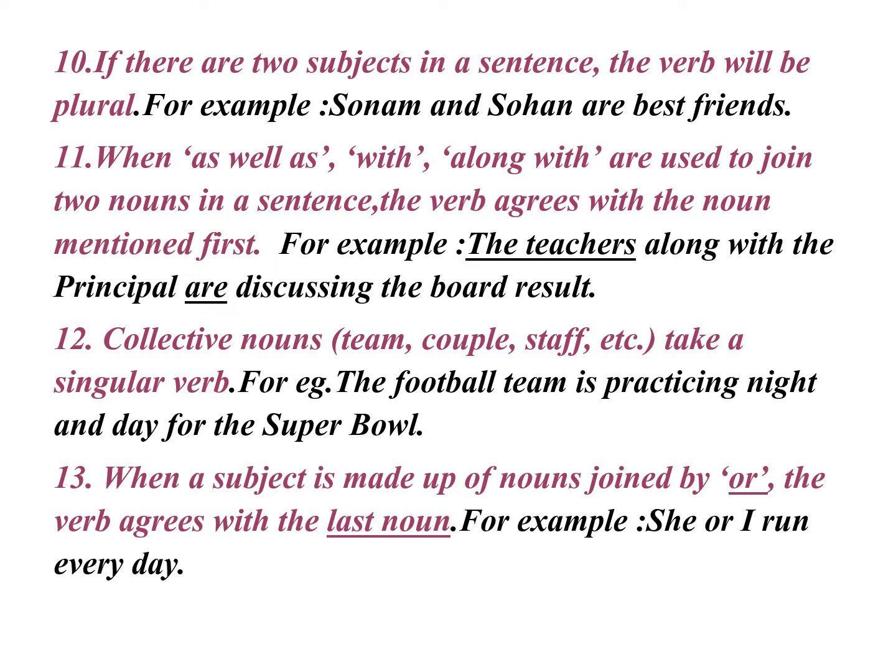Here, whenever two subjects are there, that is the teachers and principal both, but in between we add a phrase along with, as well as, or with, always we should remember that the verb will go in accordance with the first mentioned noun, that is the teachers. If the teacher was there, the S was not there, then it would have been is. We have to remember this.